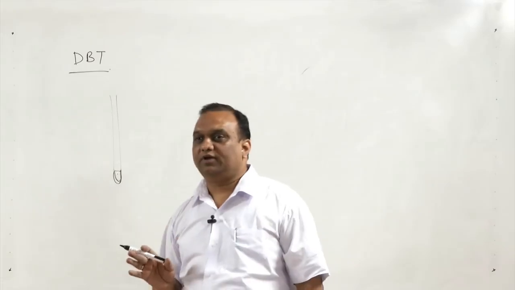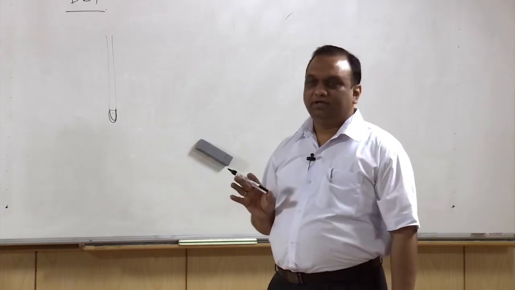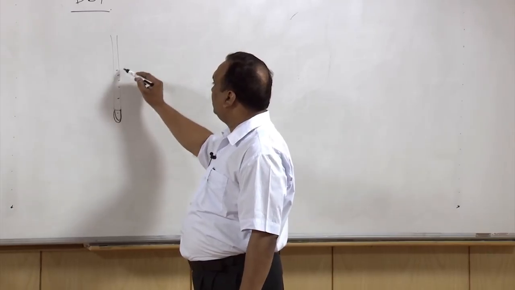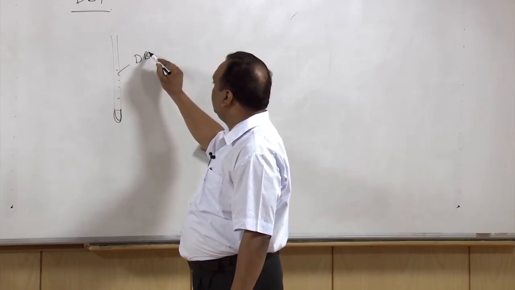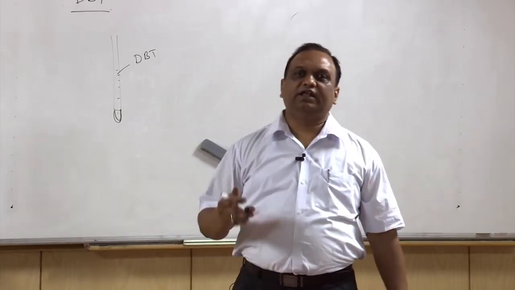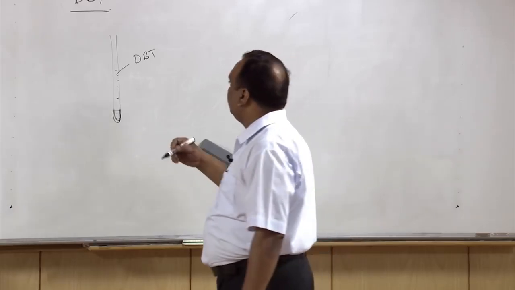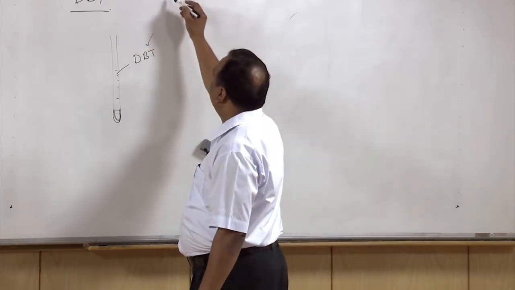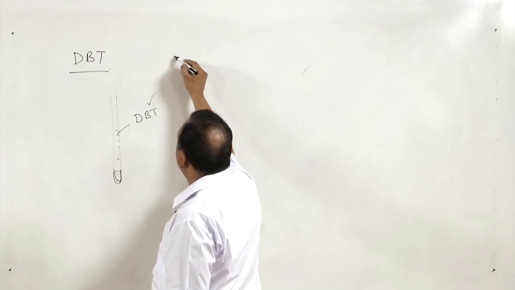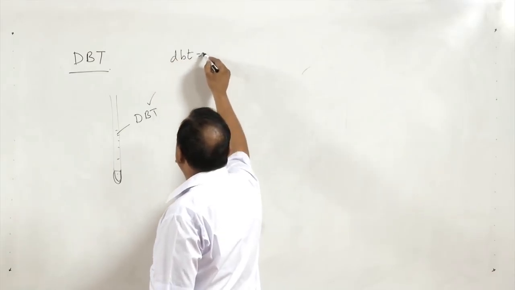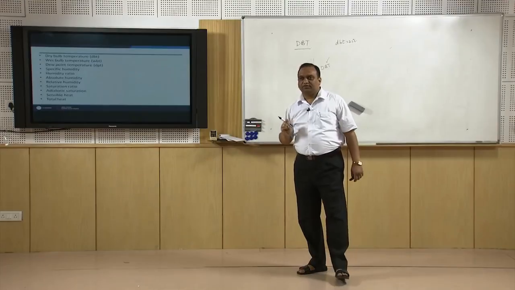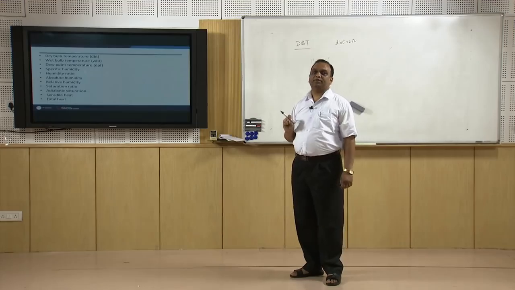There is no coating on the bulb, there is no fluid on the bulb, and the temperature indicated by this liquid in glass thermometer is known as DBT. So, normally when we say the temperature of this room is 20 degrees centigrade or 25 degrees centigrade, it is nothing but the DBT of the room. So, a normal liquid in glass thermometer measures the dry bulb temperature.